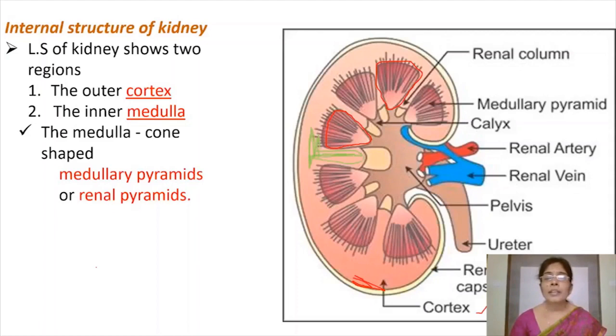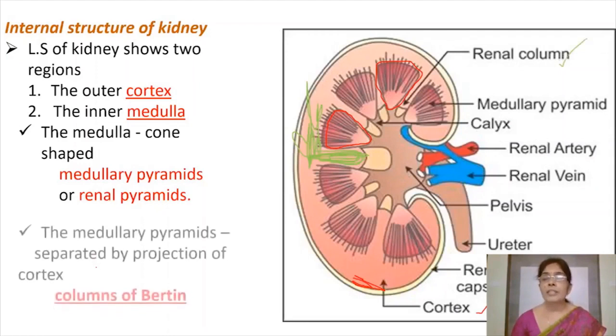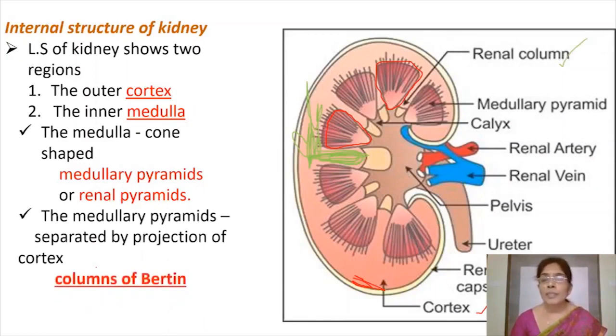Look, I am drawing in green color. The cortex from outside extends into the medullary pyramids, projects and separates them. So these projections of cortex between the medullary pyramids are known as columns of Bertin or renal columns of Bertin.